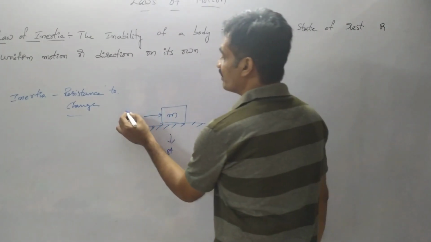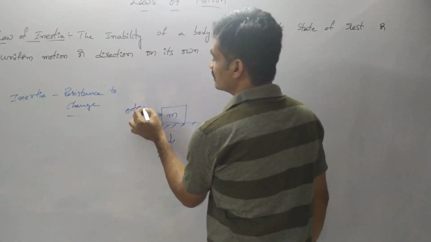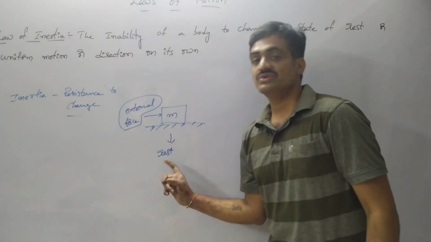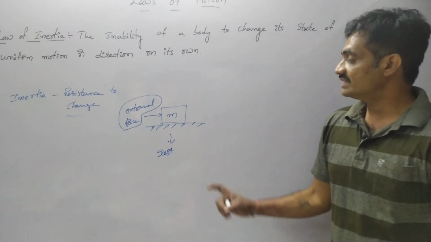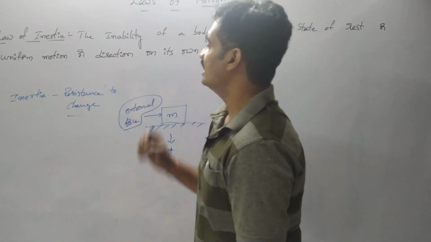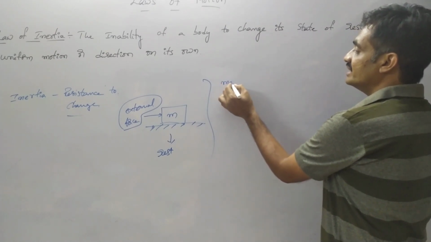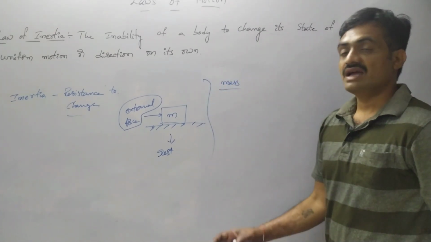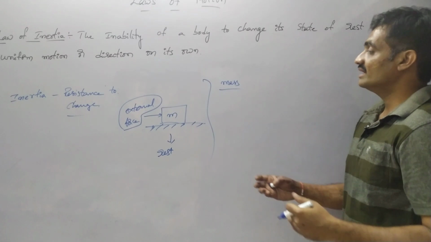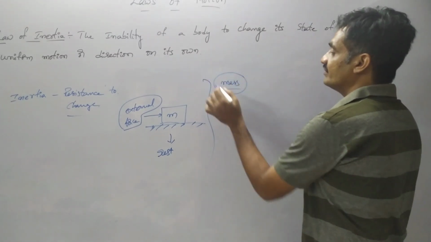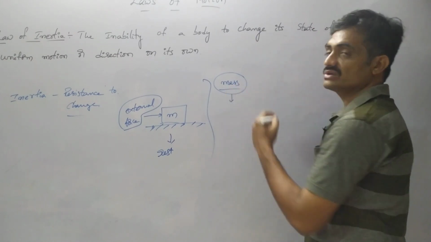As the external force acts on the body, its position changes. That represents inertia. Commonly, inertia is represented based on mass. As the mass increases, inertia increases, so the measurement of inertia is given based on the mass.